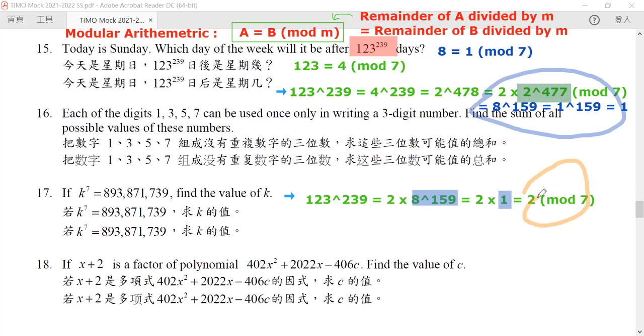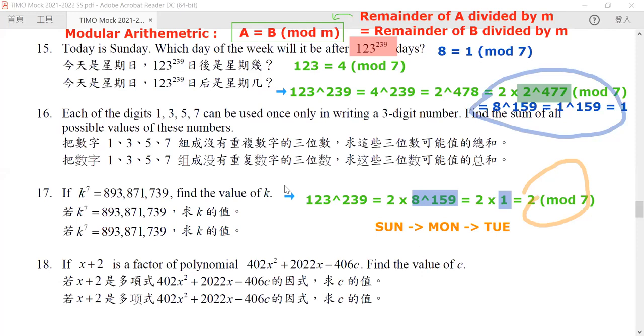But is this truly our answer? No. We only know that the remainder is 2. We still need to do the important job, which is we transfer from Sunday and consider 2 days later. So the answer should be Tuesday.